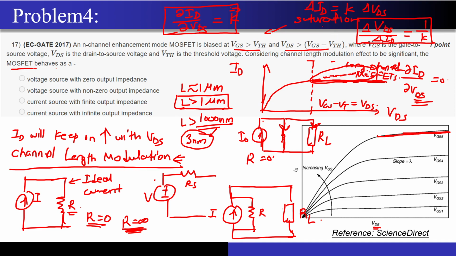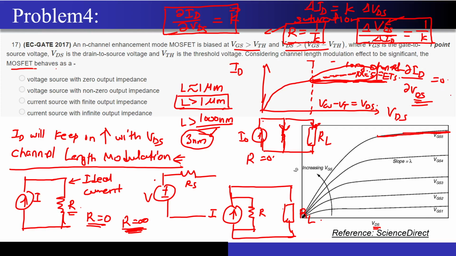According to Ohm's law, it is nothing but a resistance, because the current between the two terminals is being controlled by the voltage applied between the same two terminals, that is drain and source. So this is how we define the resistance. The resistance will be 1 upon K. And what is this K? The K is nothing but the slope of the ID versus VDS curve.